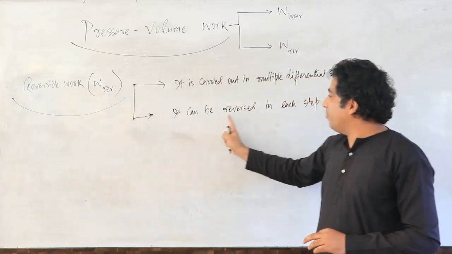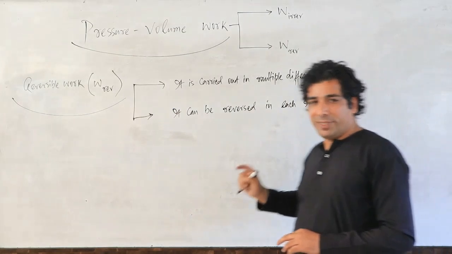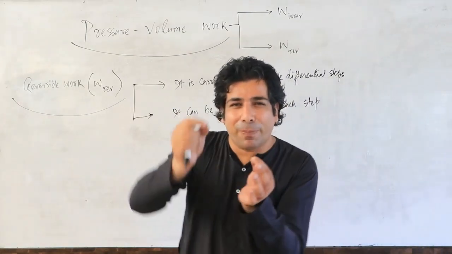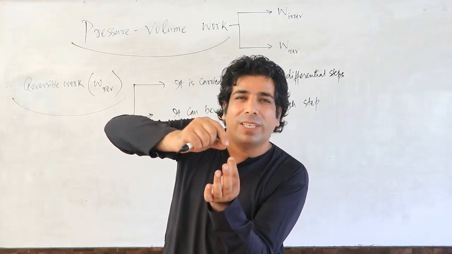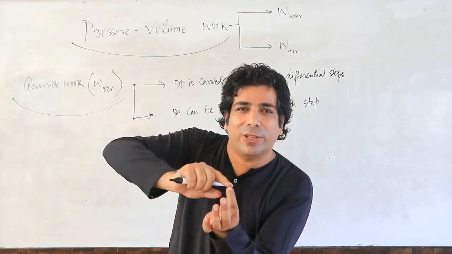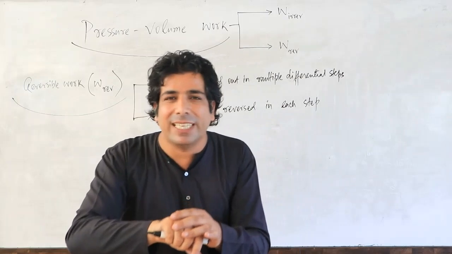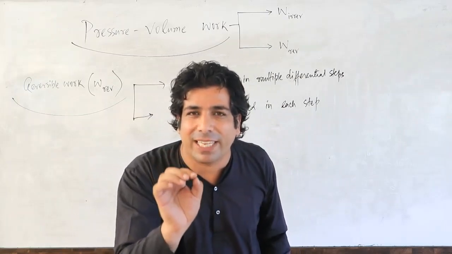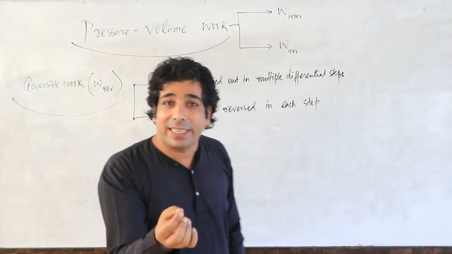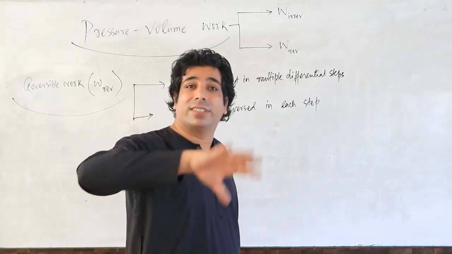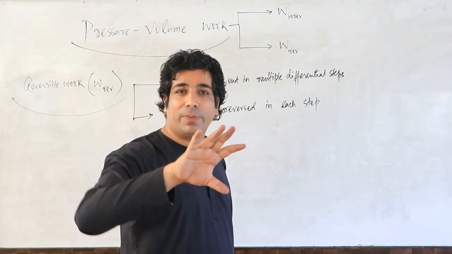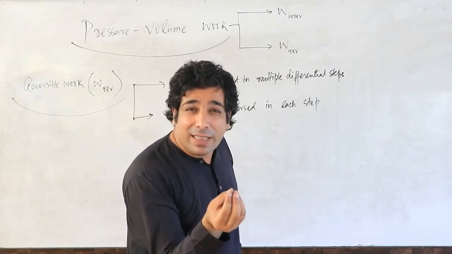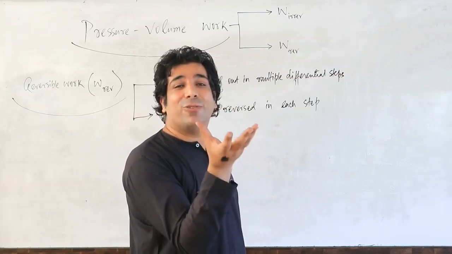Look here, it can be reversed in each step. If there is a little compression, due to which the volume of the gas is differentially decreasing, means there's a little decrease in the volume of the gas, then that process can be reversed. Means if we reverse the process, there will be a little increase in the volume of the gas.